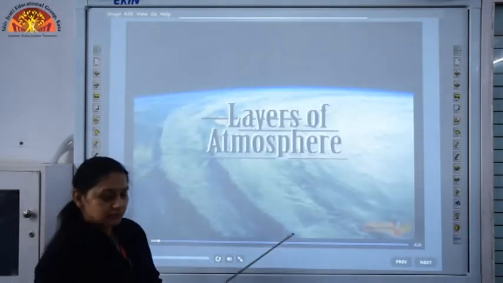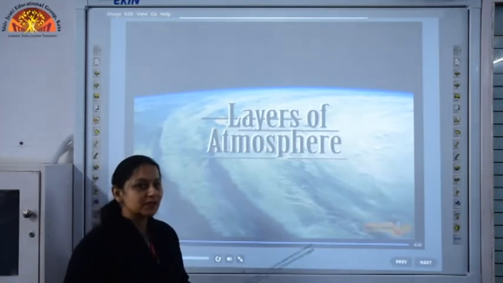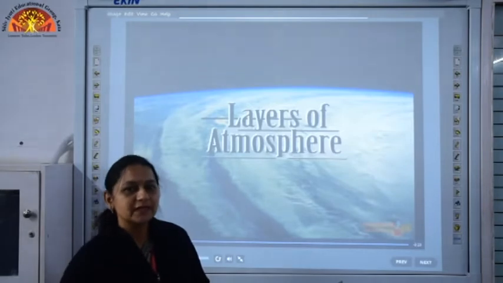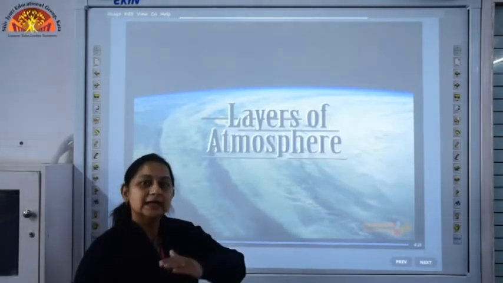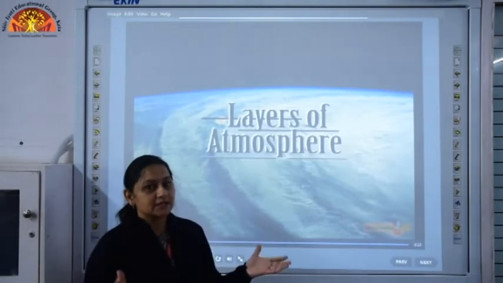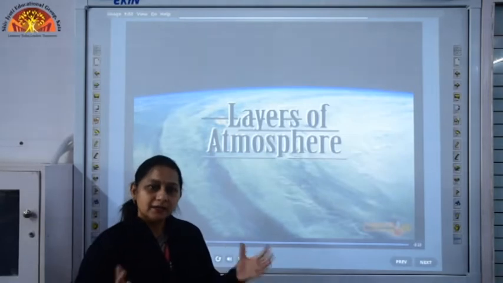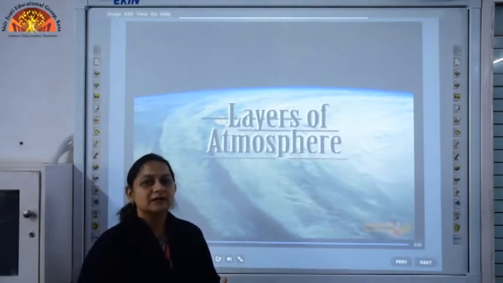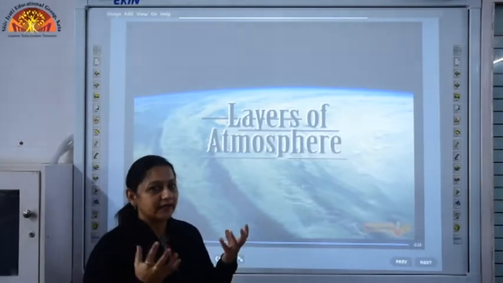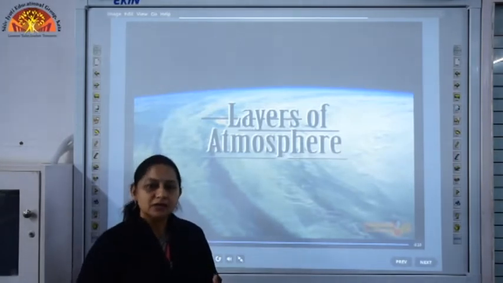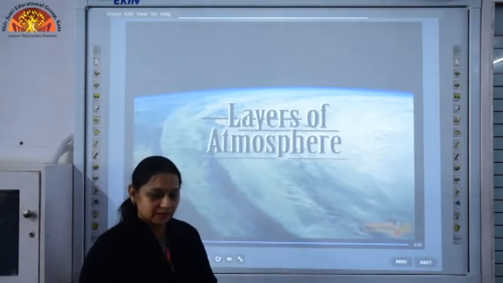Now, we come to layers of atmosphere. Now, what is atmosphere children? Atmosphere is a blanket of air that covers the earth. A blanket of air, it is surrounding our earth and it covers the earth like a blanket. It protects our earth from the radiations of the sun. The direct radiations of the sun are not able to reach the earth because of this atmosphere.